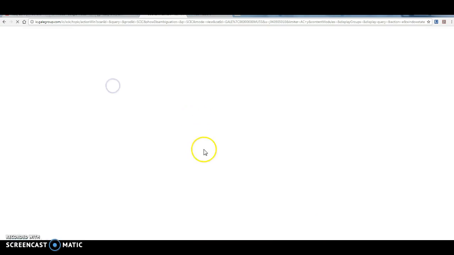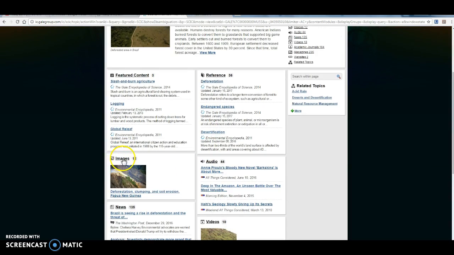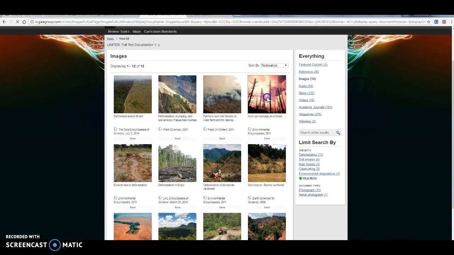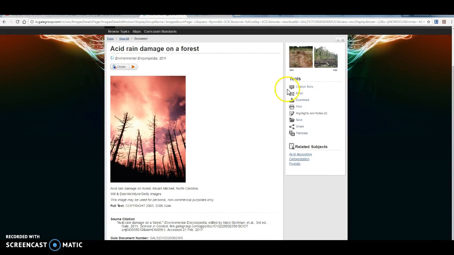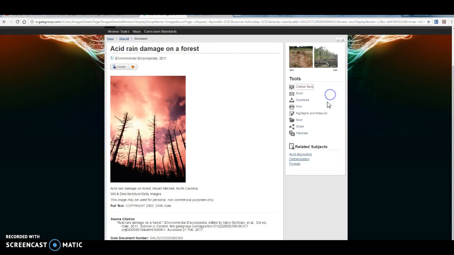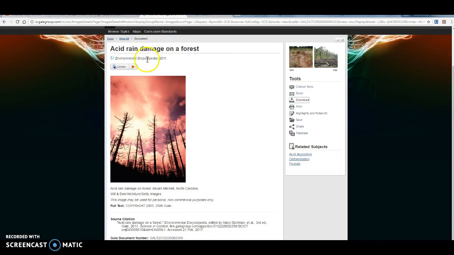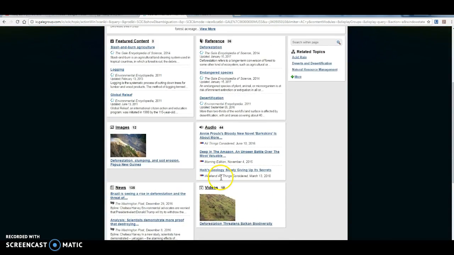We can go back to the topic. I will also direct you to the images for this resource as well. So let's say you want to use this image right here. You can click on it, and again, you're going to click on Citation Tools, APA 6th edition, copy and paste this into your project, and then you can, again, download it straight into your Google Drive. And so that option is right there as well. So this is a great place to get information as well as resources.